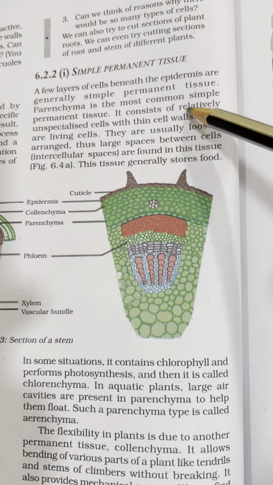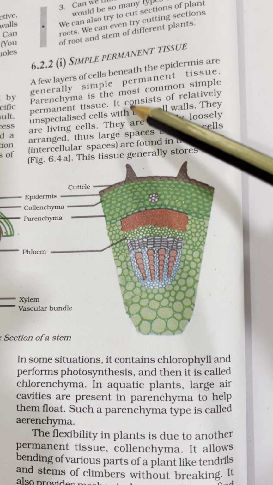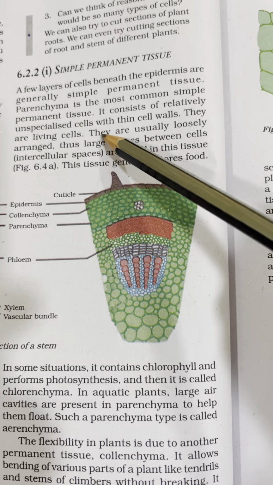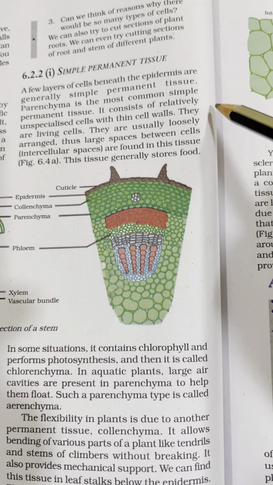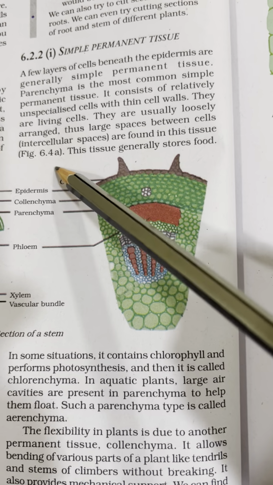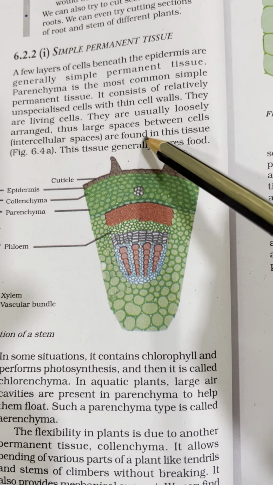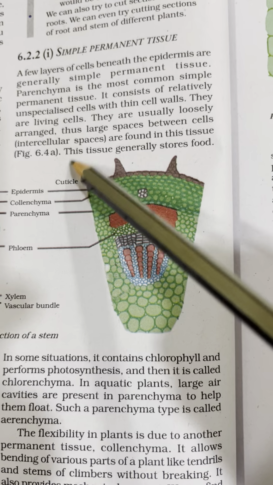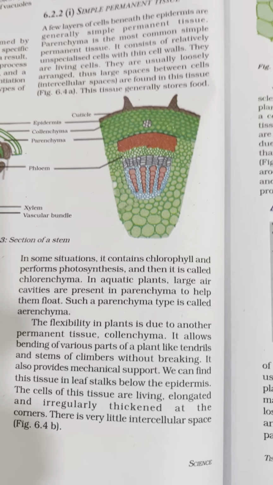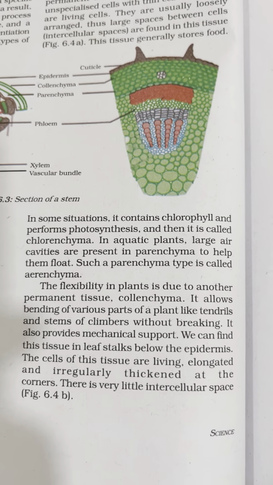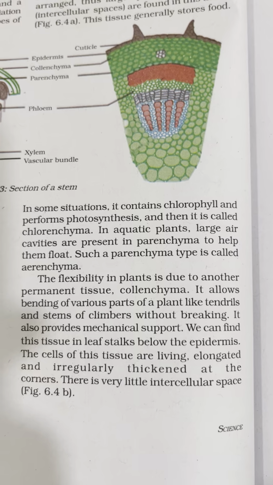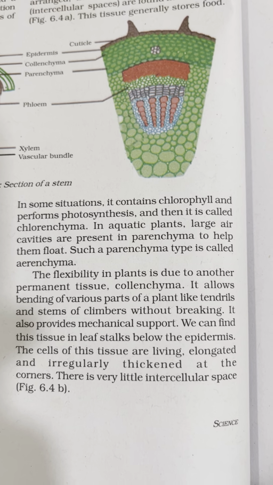Parenchyma is the most common simple permanent tissue. It consists of relatively unspecialized cells with thin cell walls. They are living cells. They are usually loosely arranged. Thus, large spaces between cells, intercellular spaces, are found in these tissues. This tissue generally stores food. In some situations, it contains chlorophyll and performs photosynthesis, and then it is called chlorenchyma.